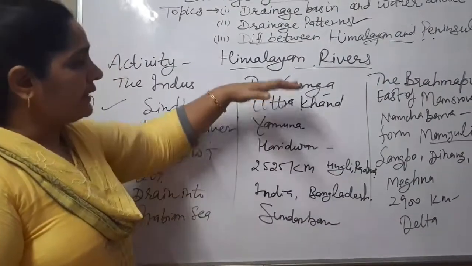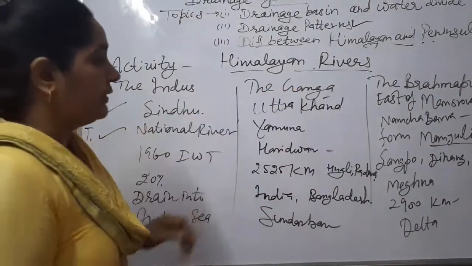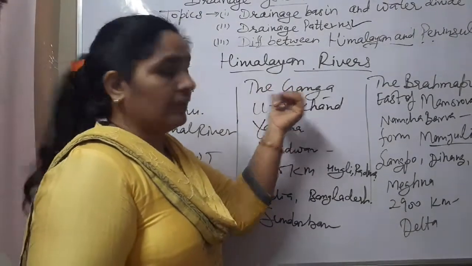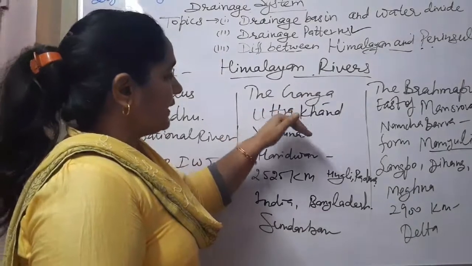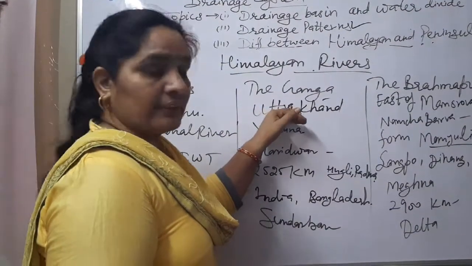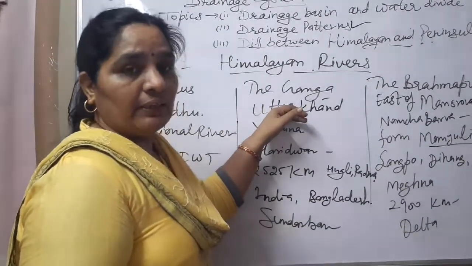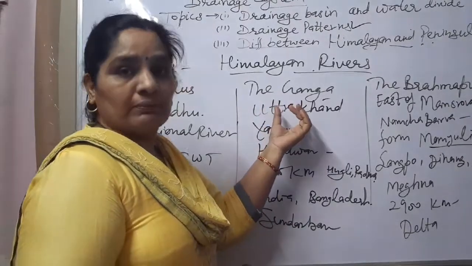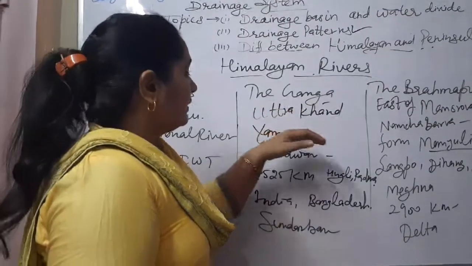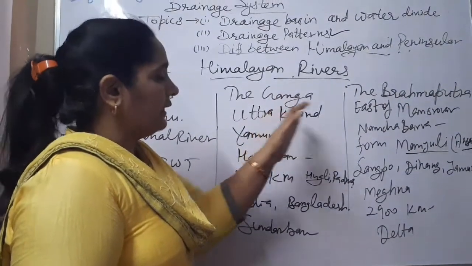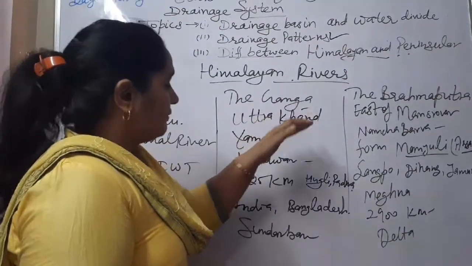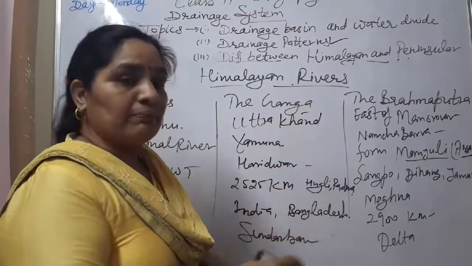Now we will discuss the next, the Ganga River. Ganga River is known as the Holy River of India. It originates from Uttarakhand state, Gangotri Himani. In common language we say Gomukh Dham. Alaknanda and Bhagirathi join with Ganga River in hilly areas. From Haridwar it enters the plains.